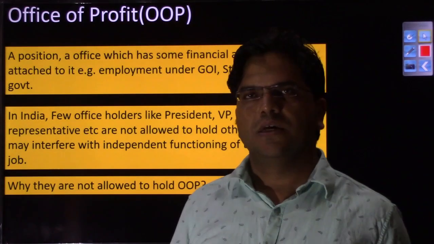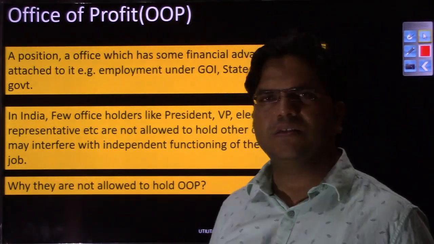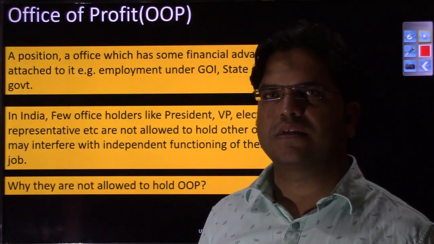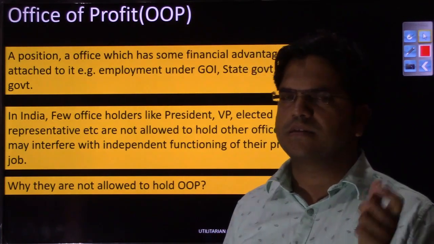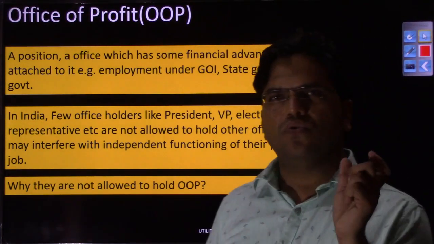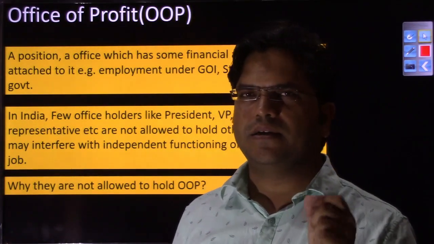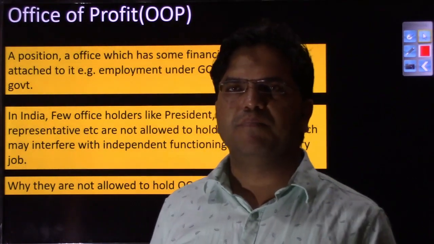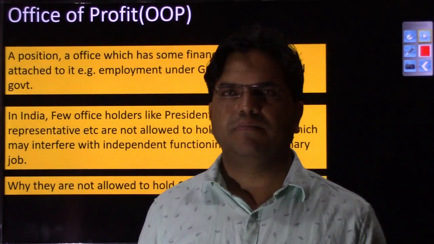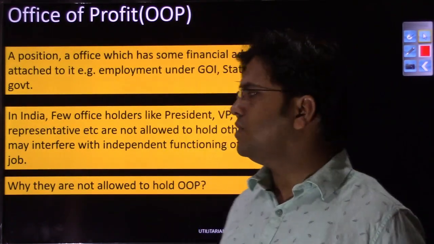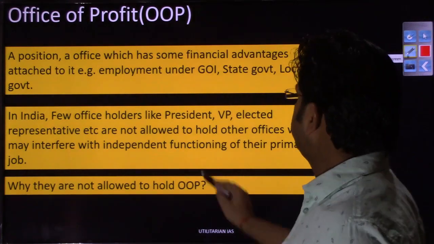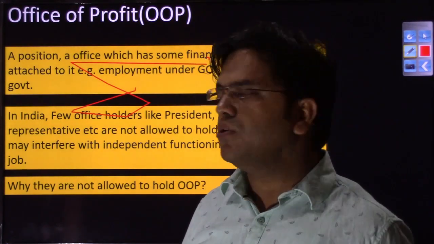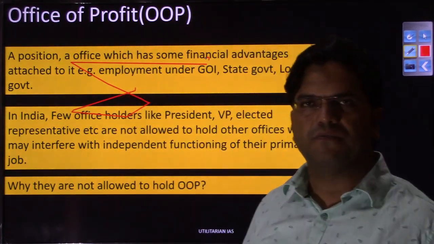Now the point arises: why are we discussing this office of profit, why is it important? When we were discussing the chapter of president, vice president, and prime minister, while discussing the eligibility criteria, if you remember, we had discussed that these people, president, vice president, prime minister, and even member of parliament, as you will see when we discuss the parliament chapter, these constitutional functionaries, be it president, vice president or elected representative, are not allowed to hold an office of profit.